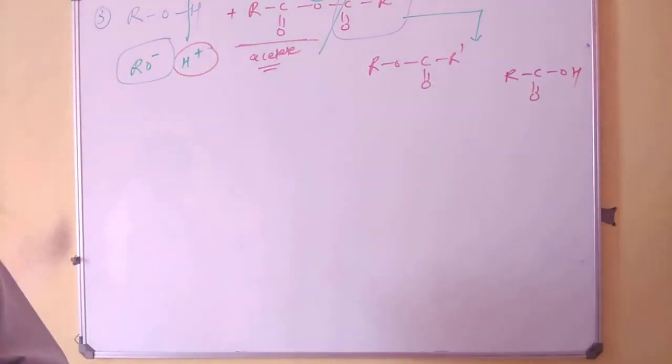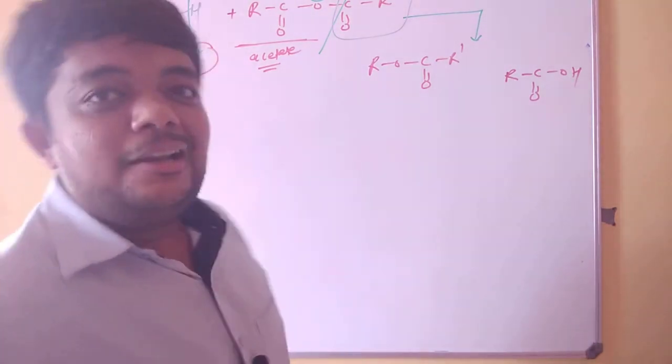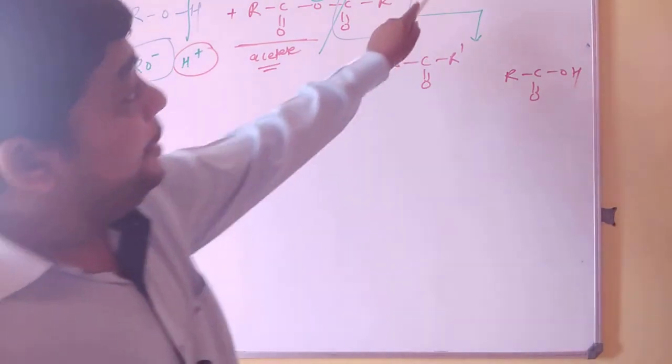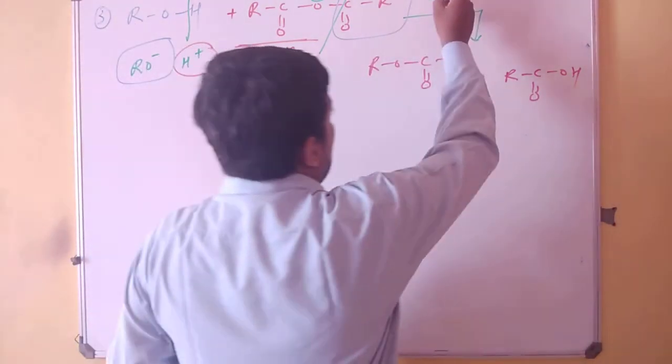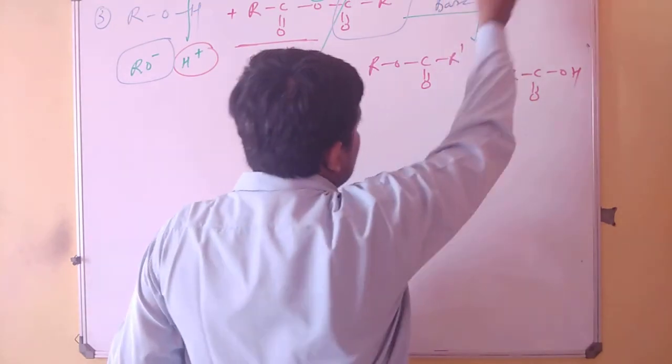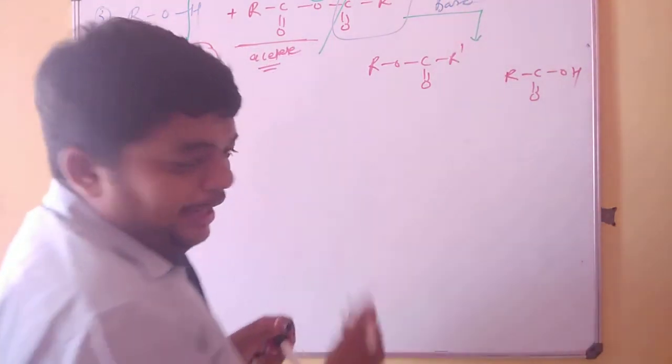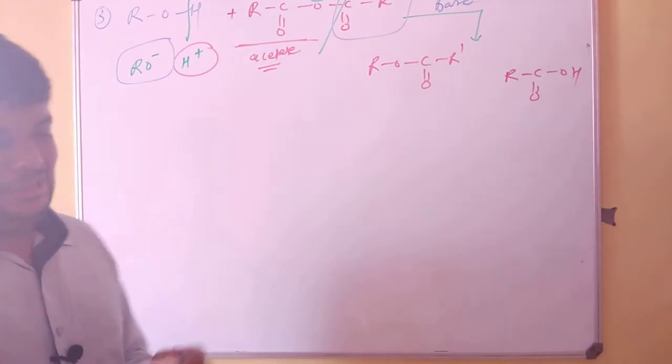Now at this particular junction you will ask me a question: sir, you have not written a base over here, although acid is coming out. You are right, I have to write base, both as a catalyst and, if required, it might act as a neutralization agent.